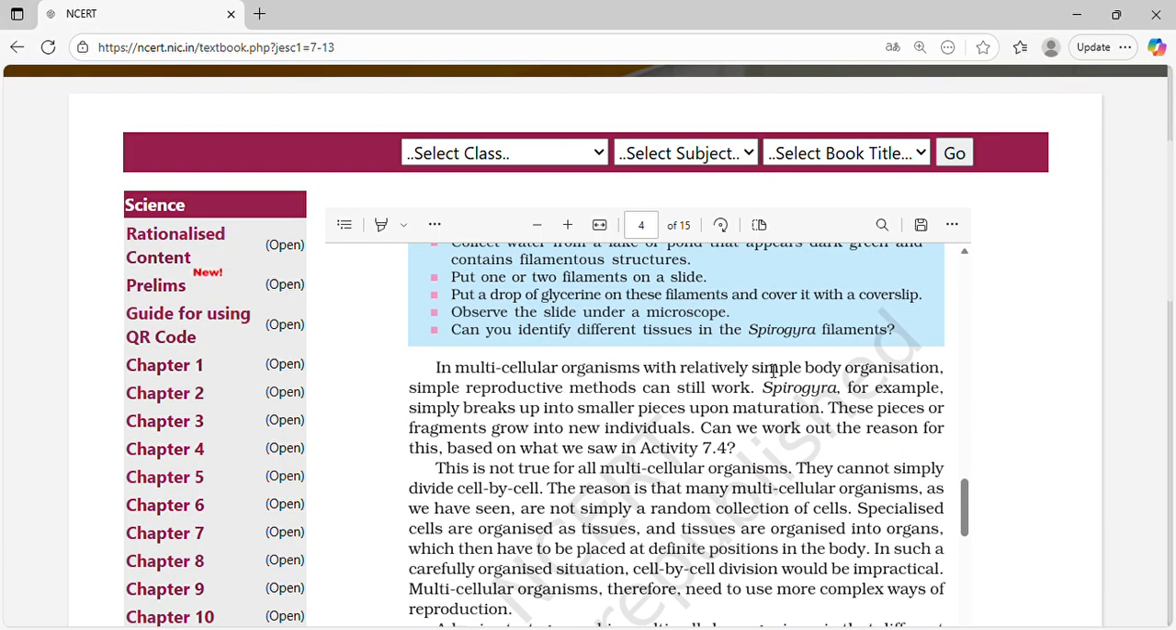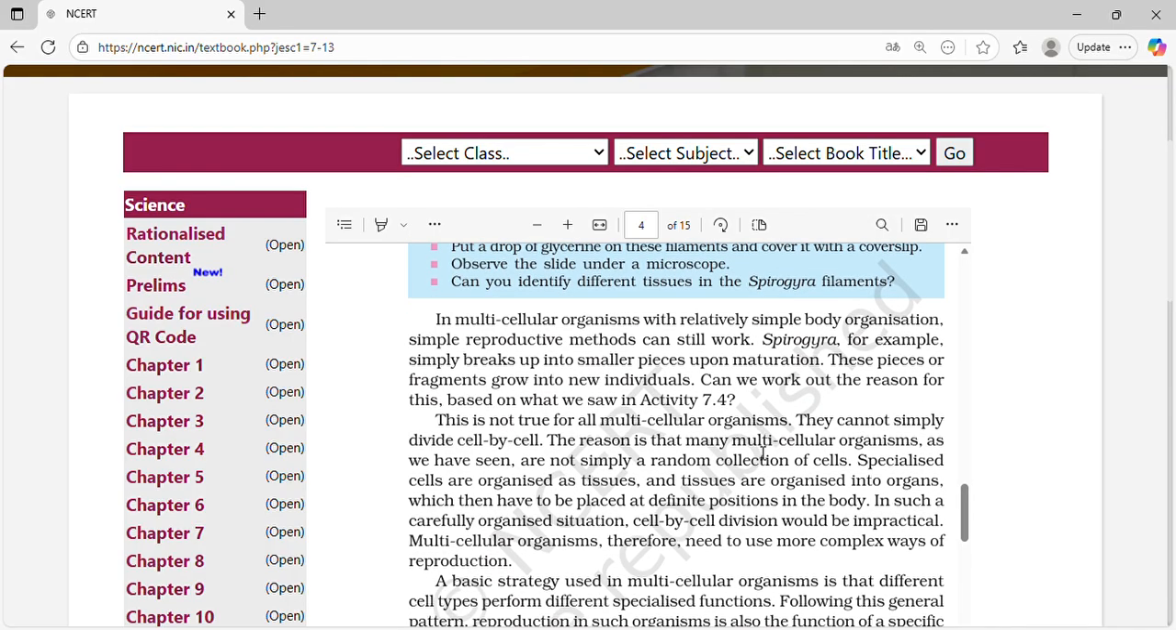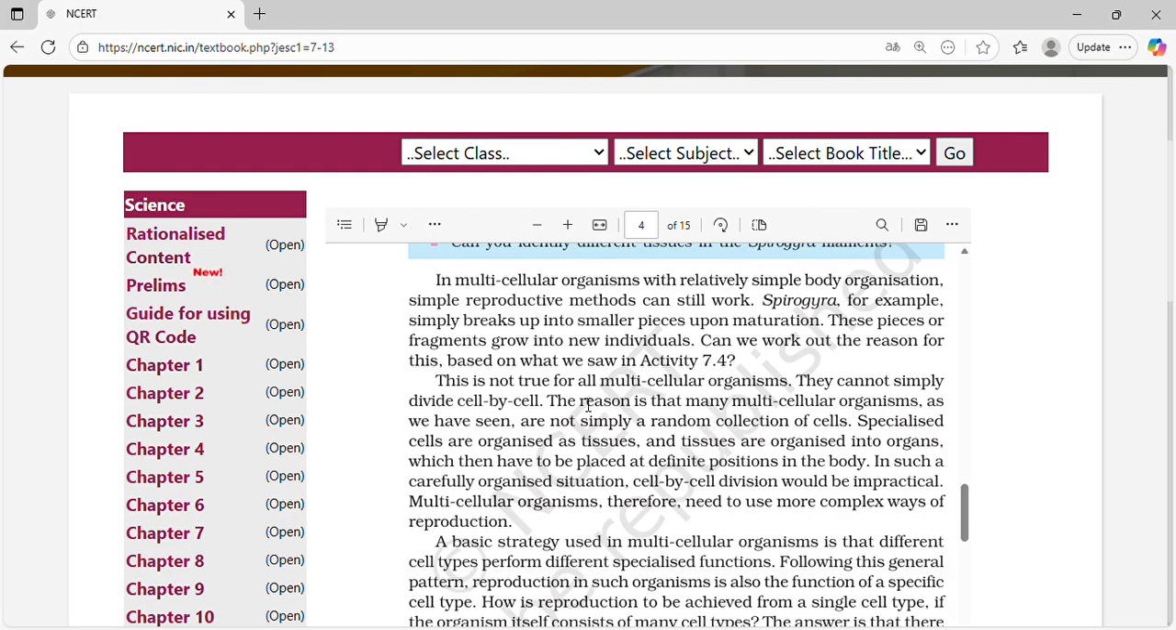In multicellular organisms with relatively simple body organization, simple reproductive methods can still work. Spirogyra, for example, simply breaks up into smaller pieces upon maturation. These pieces or fragments grow into new individuals. This is not true for all multicellular organisms. They cannot simply divide cell by cell.